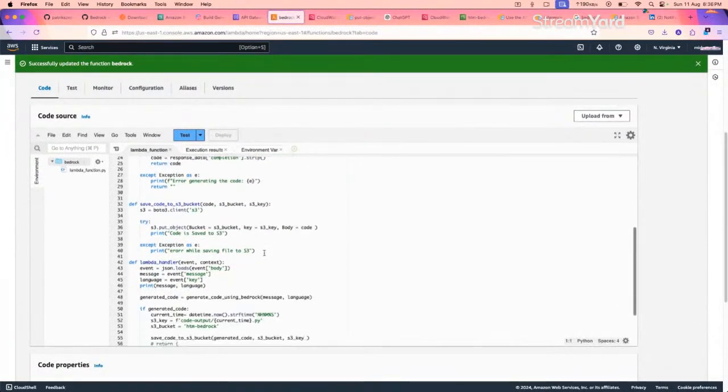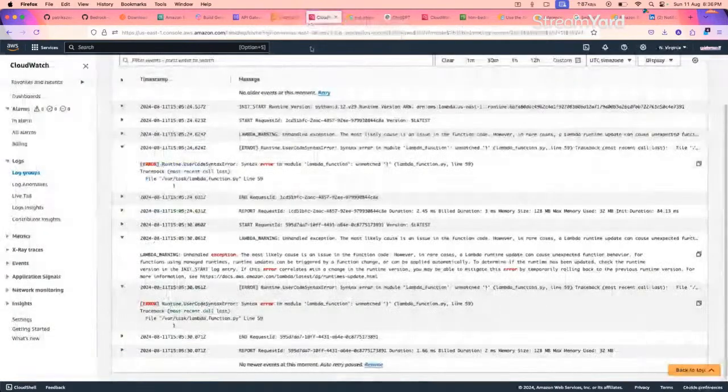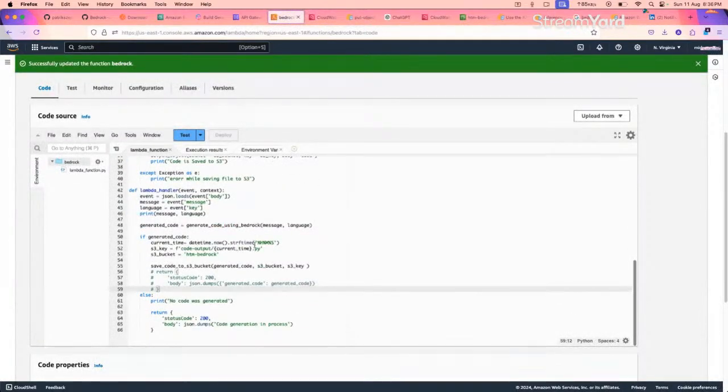What has happened here? Okay, so I forgot, I commented out this particular code, but this particular bracket, which lies with the return block, was left uncommented. Let me comment it and deploy the code. So whenever we face any error with the lambda function code or anything, CloudWatch logs are there to tell us why it happened. So it said unmatched this particular bracket. So I commented it, deployed my code, and let's run it again.